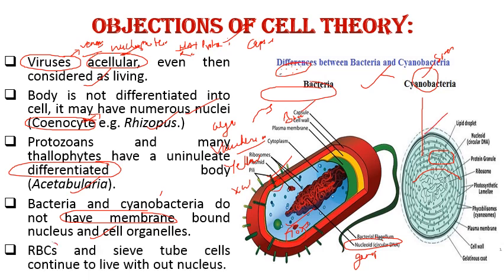Then we have RBCs and sieve tube cells in phloem. So ये जो cells होते हैं इनमें भी nucleus absent होता है and they continue to live without nucleus. So these are exceptions to cell theory.